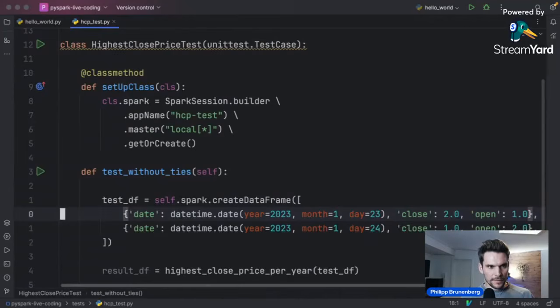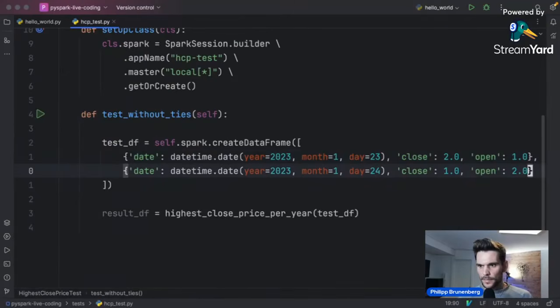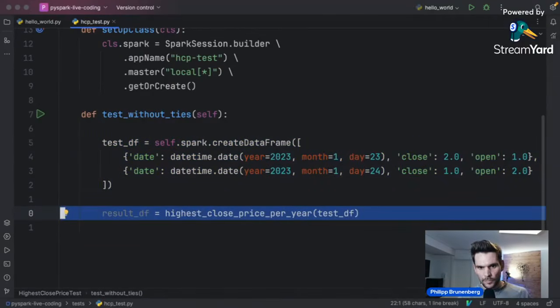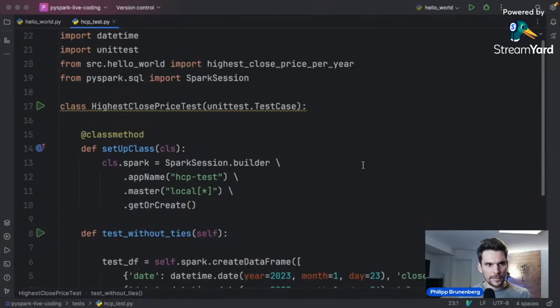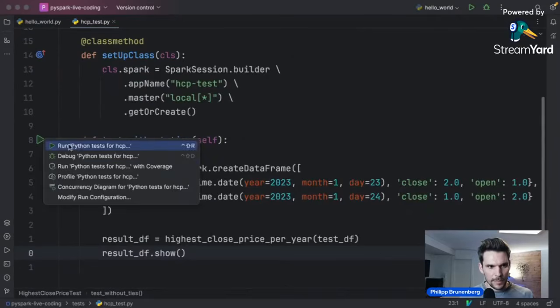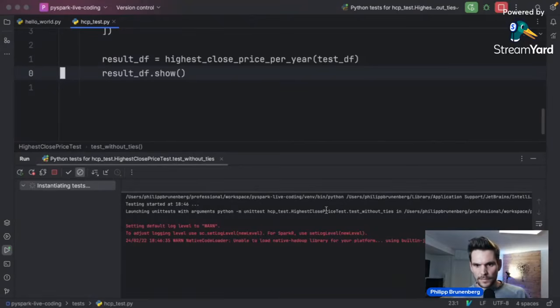Now we use that as input data to our test case and create a data frame from that. That's what's happening within here. And that data frame we pass into our highest close price per year method we have defined before. And we will store the resulting data frame in the result df. Now within here, we can also say result df.show simply to see the result and see if it works. And we can execute this test case simply by hitting this play button here. And the IDE will actually create this run command here for us and see if it works.